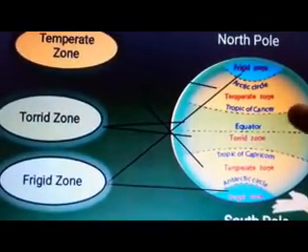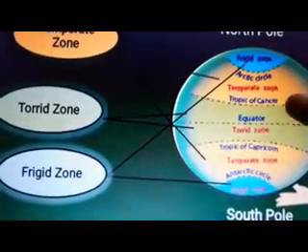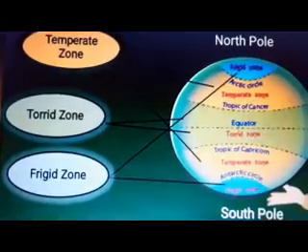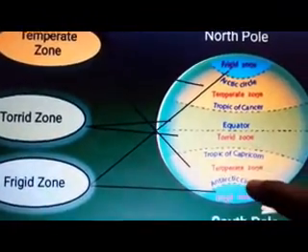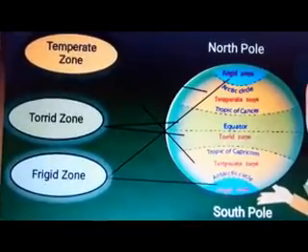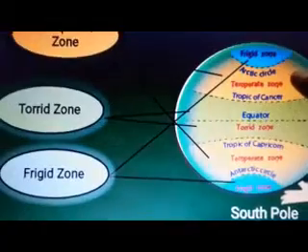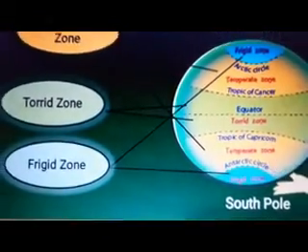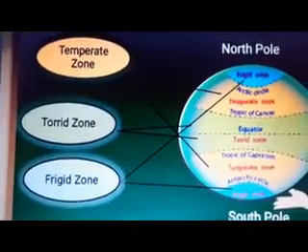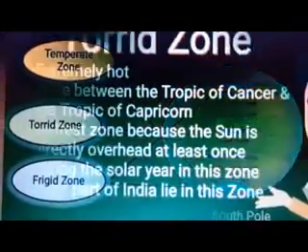The area lying between both, that is between the torrid zone and the frigid zone, in both the northern hemisphere and the southern hemisphere, has a very moderate climate, and none other than this is known as the temperate zone. This region is known as the temperate zone.